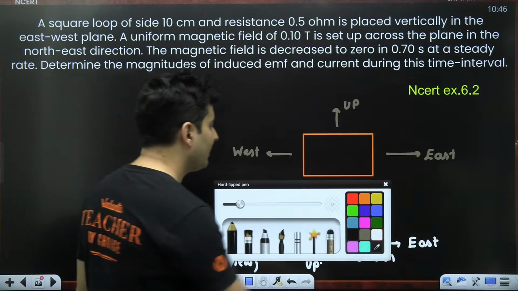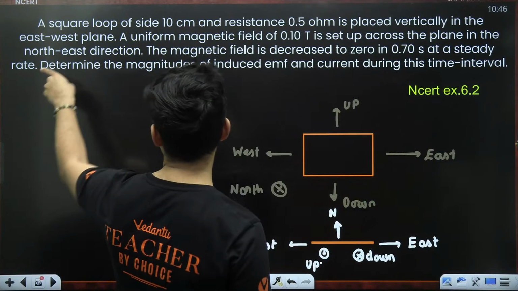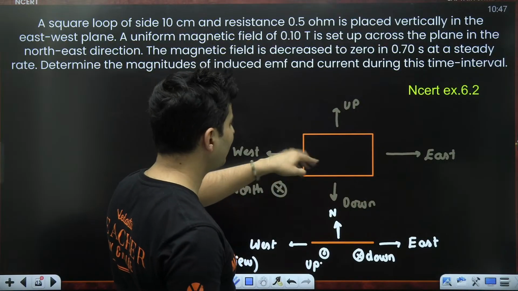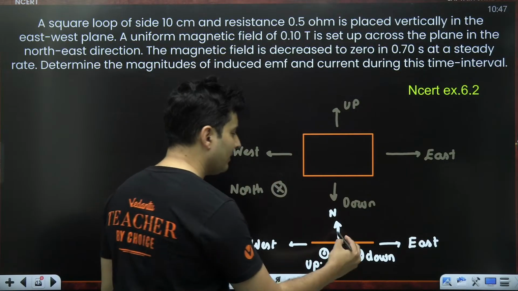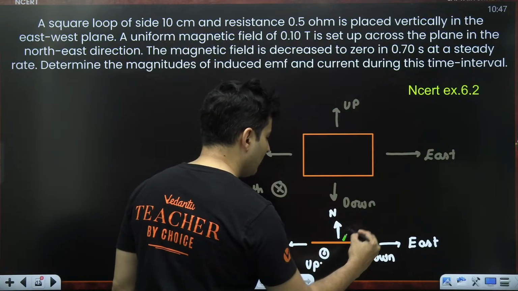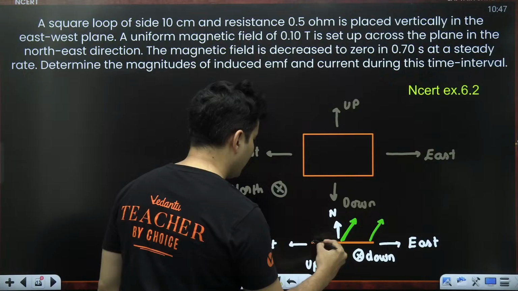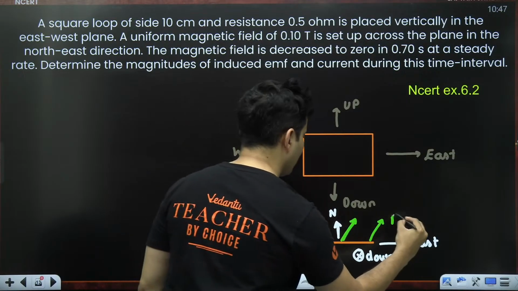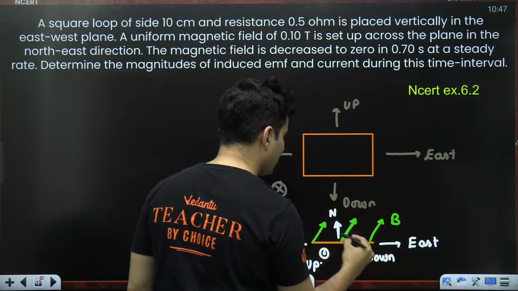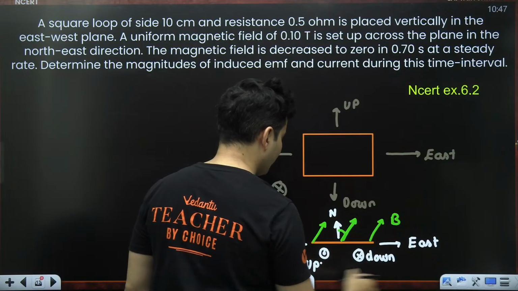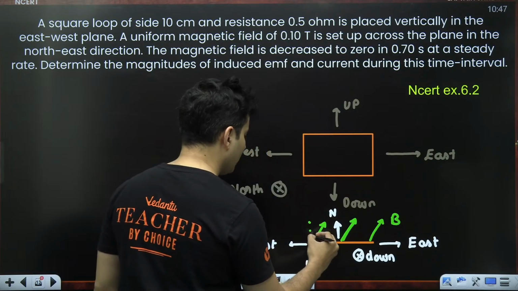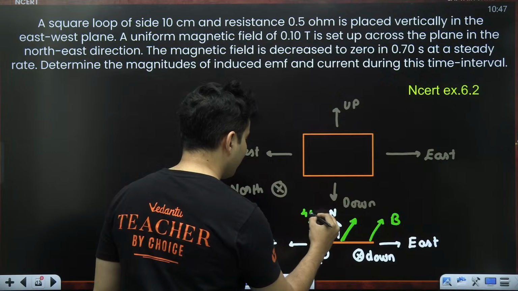Where is the magnetic field? The magnetic field is in the northeast direction. I cannot show it here so easily. It's a little difficult. This is north, this is east. So the magnetic field is actually going at an angle, guys, in the northeast direction. So basically this angle which you are seeing over here is nothing but 45 degrees.